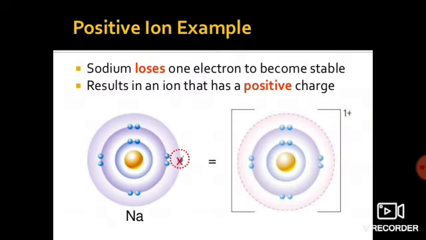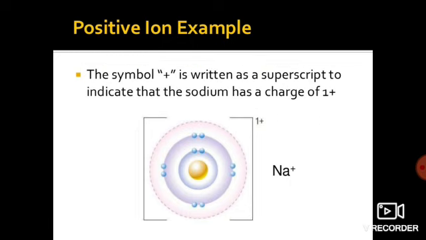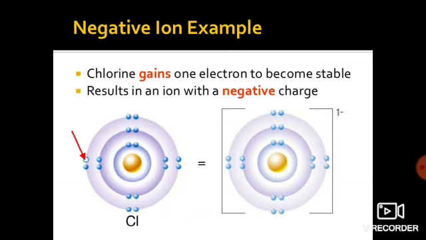Now here I have taken the example of the sodium ion. Its atomic number is 11, and its configuration is 2, 8, 1, right? So it has one electron in the last shell. To make itself stable, it will lose an electron. By losing an electron, what charge will it get? Positive, so its charge will be +1. So Na is converting into a sodium ion by losing one electron, and it gets a Na +1 charge. Clear?